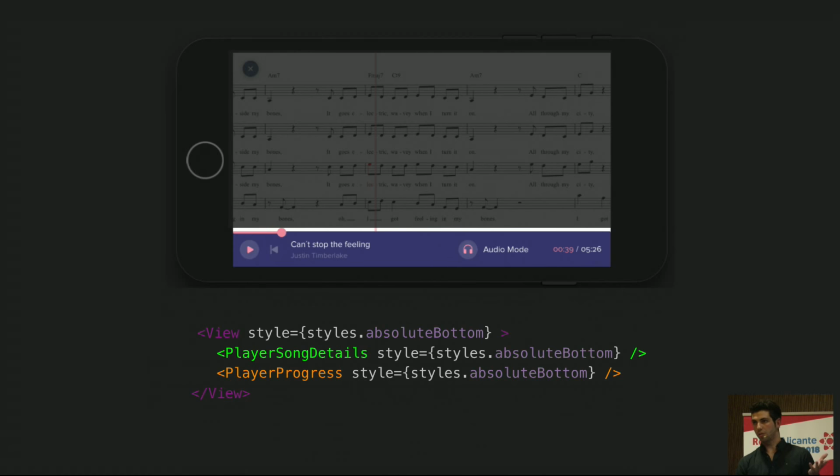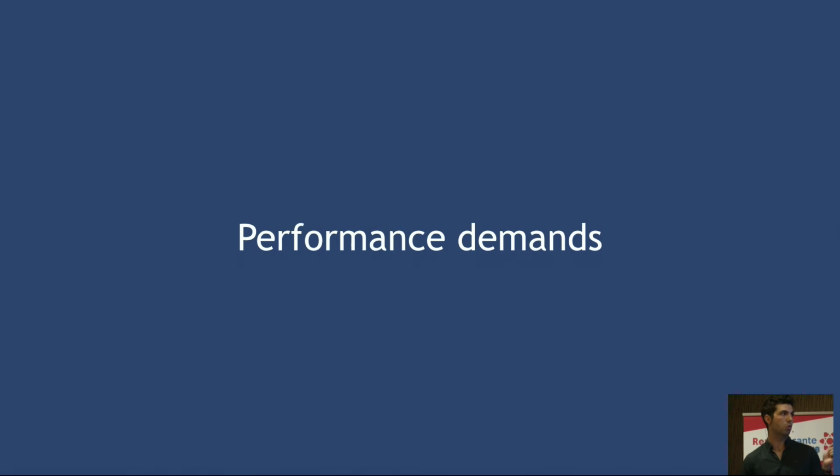So my takeaway here is, if you can, try to design for Android first. If your styles work properly on Android, they should work on iOS, but the other way around is not always true. So the correct approach that we can use is this one instead. All the components will be positioned absolutely on top of each other. And we put player progress last, so that it has the highest z-index. And then we can move the timer as we want.